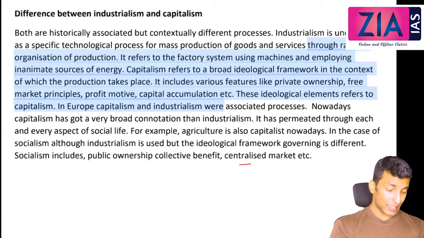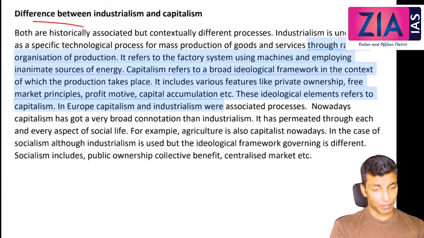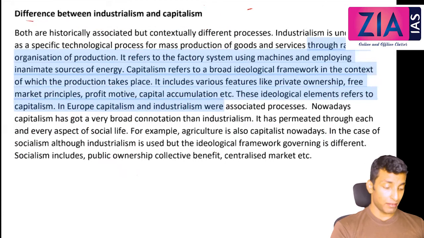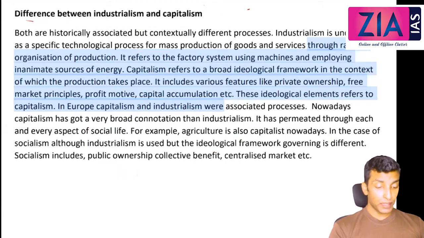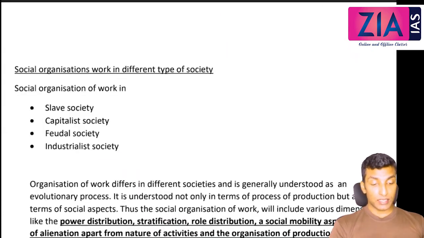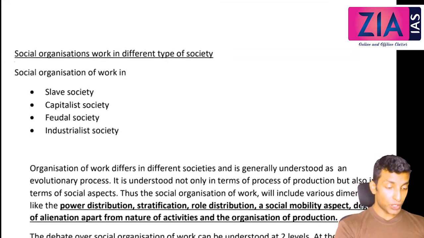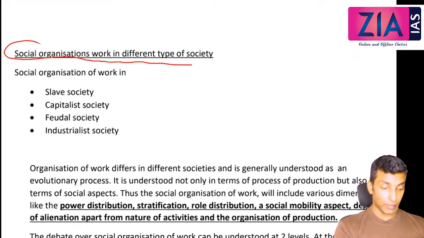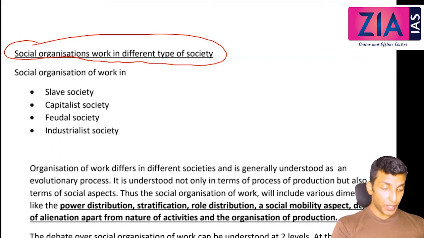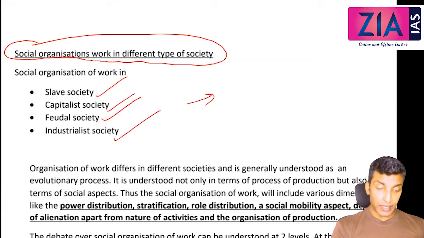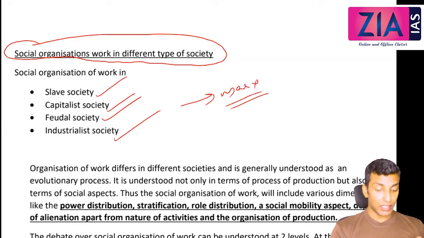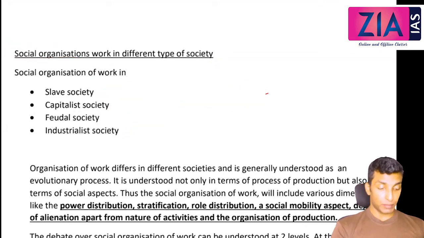Although it is not there in the syllabus, it was asked before, so that's why I have briefly discussed it here. Maybe it can be asked as a short note, so just have an idea. Now this is the actual topic. The syllabus item is social organization of work in different types of society. You need to have a very good idea about slave society, capitalist society, feudal society, and industrial society, and we have done this in detail in Marx. Exactly the same thing is what I am going to discuss here. So let's proceed.